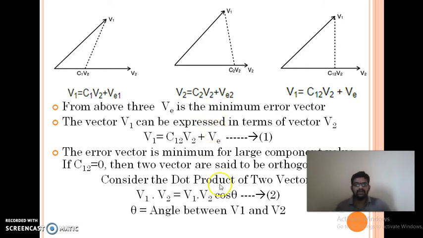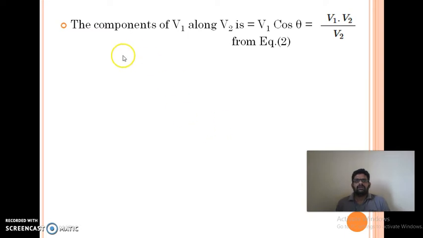Exactly. So, v1 dot v2 is equal to |v1||v2| cos theta, where theta is the angle, and v1 dot v2 is equal to v2 dot v1, because the dot product has this property. From the graph, |v1| cos theta equals |v1||v2| cos theta over |v2|, which is v1 dot v2 by |v2|.